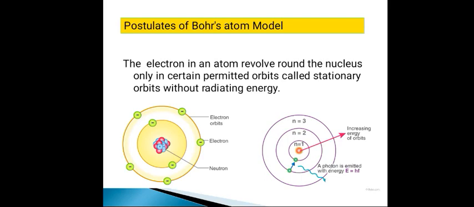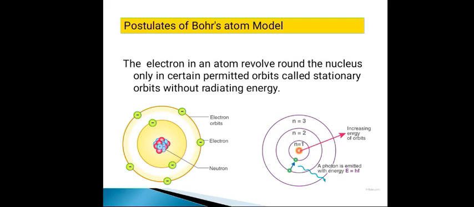So first one, as you know, according to the Rutherford model of an atom, the entire positive charge and the mass of the atom is concentrated at the center of the atom, that is called the nucleus, and the electrons are revolving around the nucleus in circular orbits. The necessary centripetal force is provided by the electrostatic force of attraction between the electrons and the positively charged nucleus. Now the first postulate is what?